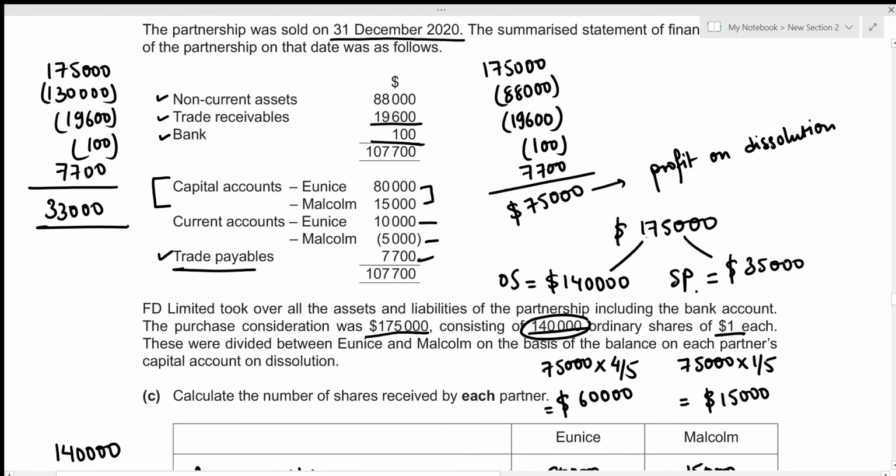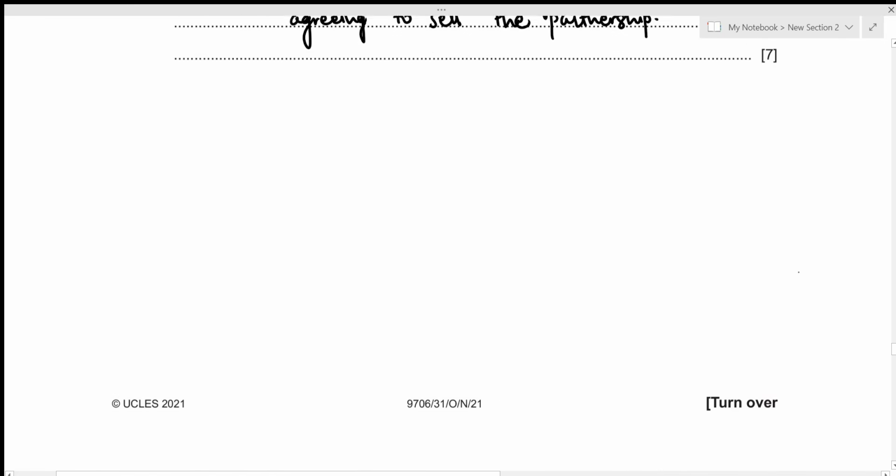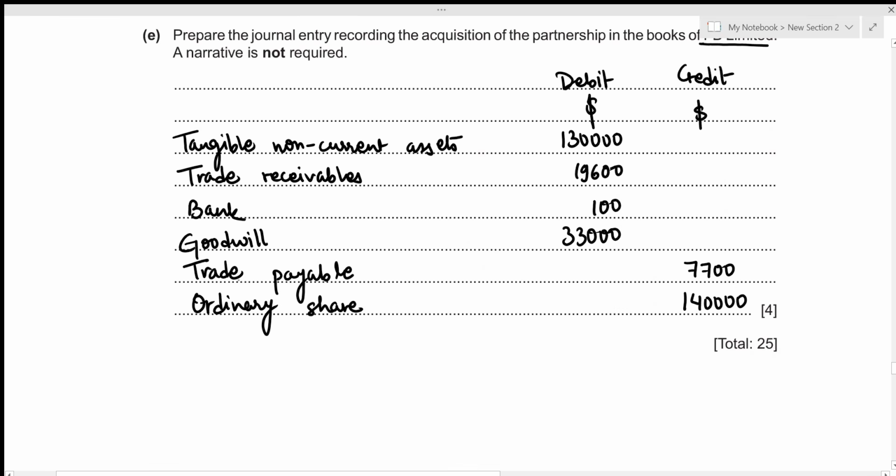So the total purchase consideration that we needed to pay to Eunice and Malcolm was 175,000. And out of this particular amount, 140,000 were given in the form of ordinary shares. So there is still the remaining amount of 35,000, which will be given in the form of share premium. So we need to record this value of 35,000 under the heading of share premium in our journal entry. Let's do that. So that's share premium with the value of 35,000.